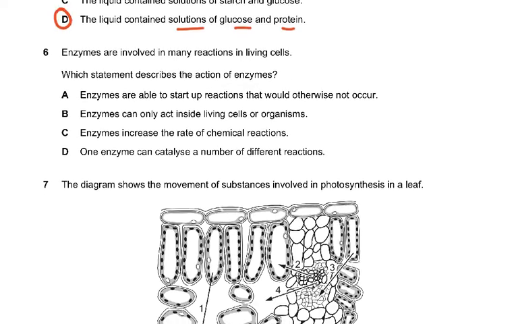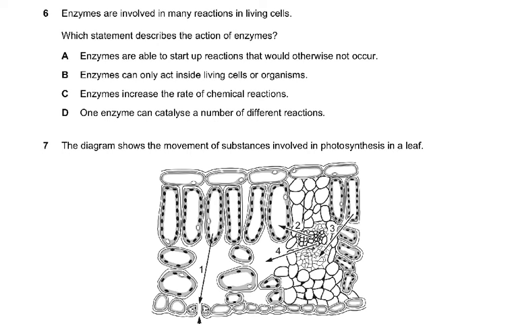Enzymes are involved in reactions in living cells. Which statement describes the action of enzymes? Now you have to read very carefully. Of course, the answer I'll give you very quickly is C, but why is A wrong? Enzymes are able to start up reactions that otherwise would not occur. No, without enzymes the reactions would take place, but it would take very long. We say enzymes speed up reactions. So that is why A is wrong.